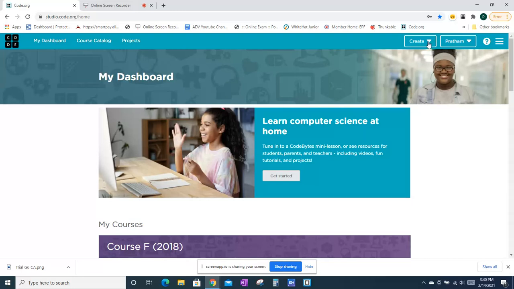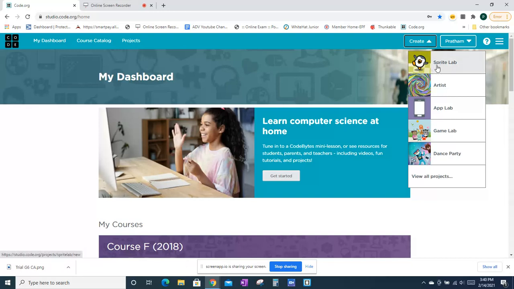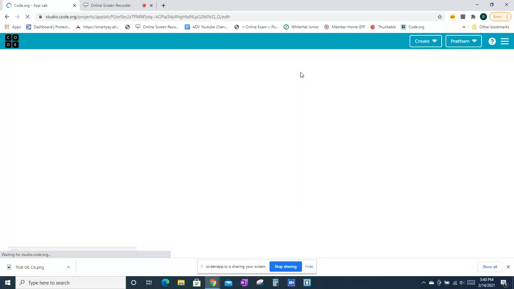So today I'm going to teach you about the code.org interface. You have to go and create, and then there are several modes like Game Lab, App Lab, Sprite Lab, Artist, Dance Party. I'm going to teach you App Lab now. In App Lab, we can make apps. I'm just going to show you the interface today.